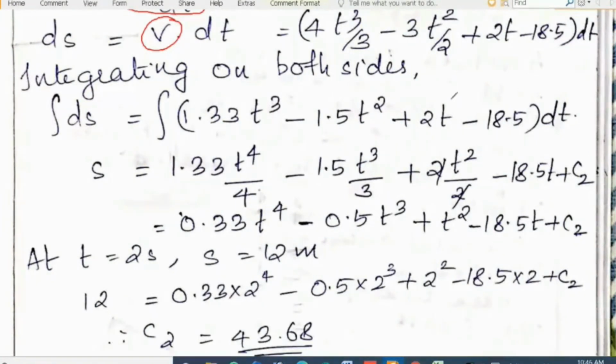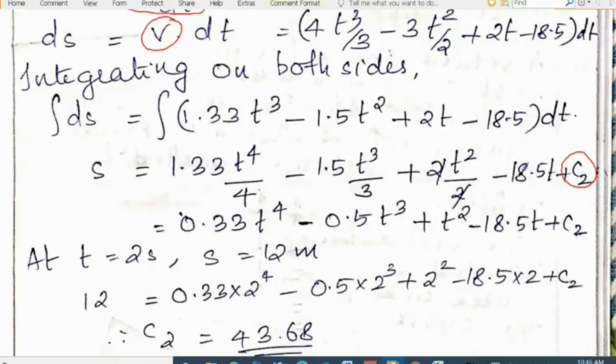Here 2 t raised to 2 raised to 1 plus 1 by 1 plus 1, and here it is 18.5 into t raised to 0 plus 1 by 0 plus 1. So you will get 1.33 into t raised to 4 divided by 4 minus 1.5 into t cube by 3 plus t square minus 18.5 into t plus c2. Here c2 is another constant of integration.